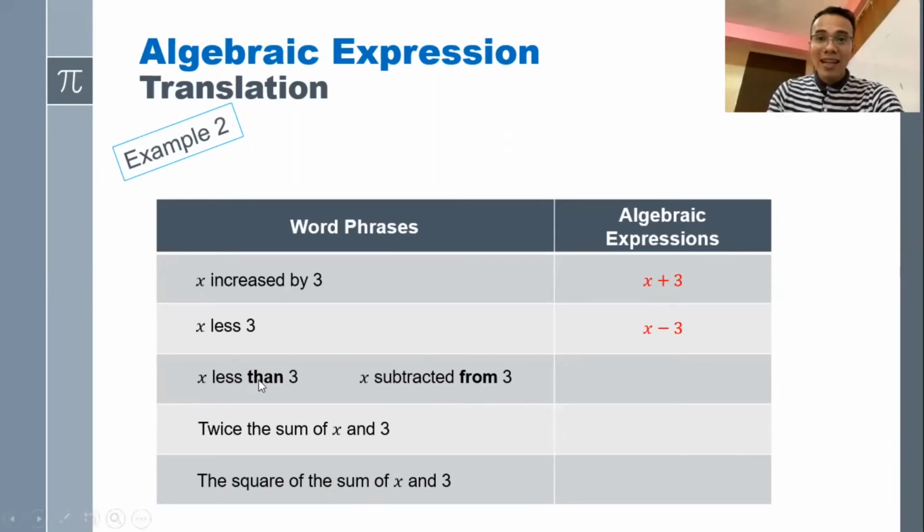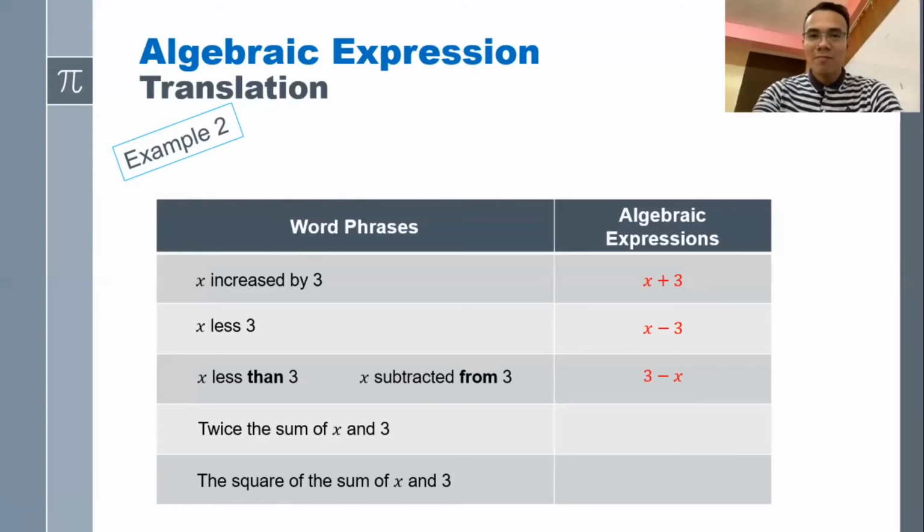So x less than 3 is the same as 3 minus x. X subtracted from 3 is the same as 3 minus x. You have to take note of the words than and from, especially if the translated algebraic expression involves subtraction.